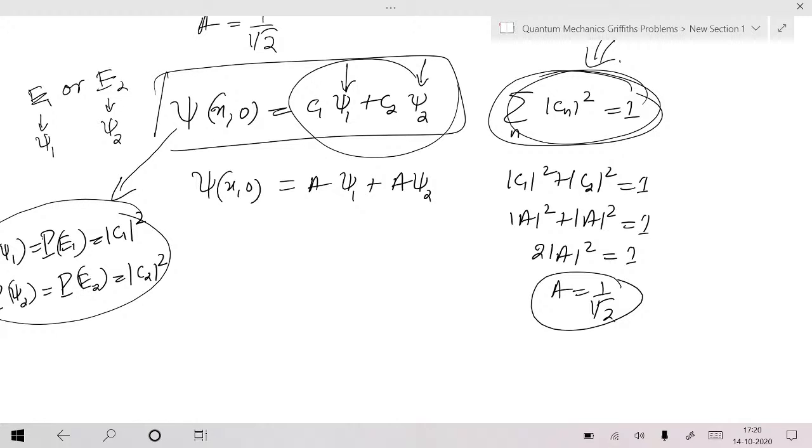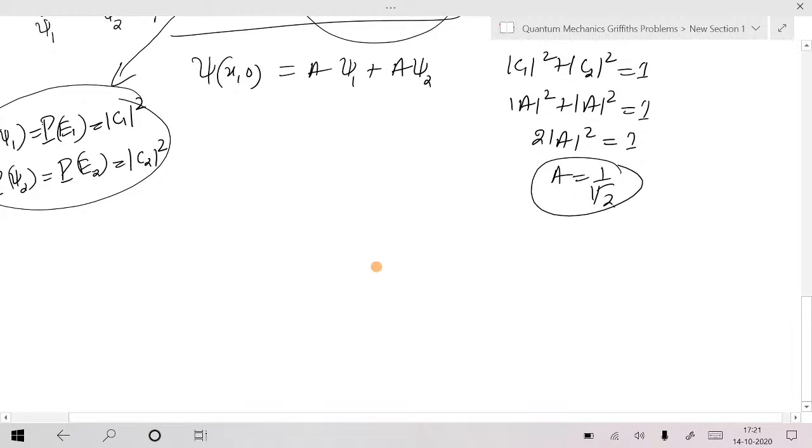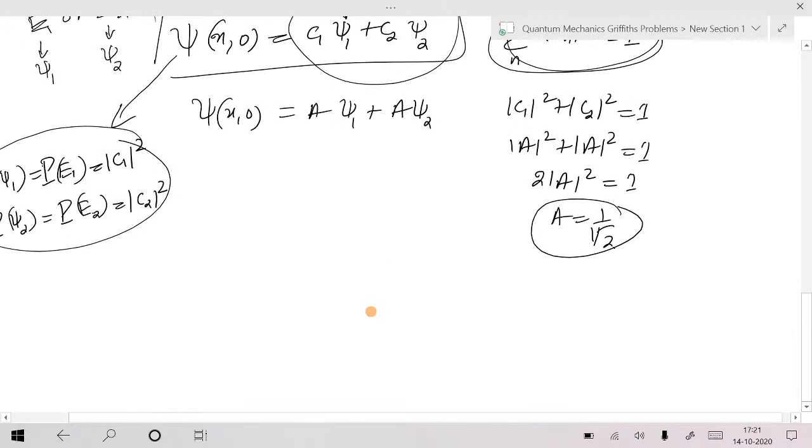Now we can apply this to the electron double slit experiment, the single electron double slit experiment. The electron can pass through either slit 1 or slit 2, isn't it? When it is in the superposition state, if you do the measurement, you will observe that the electron passes through either hole 1 or hole 2.